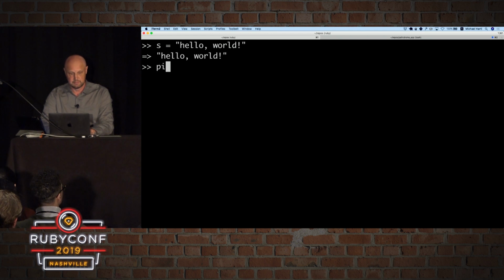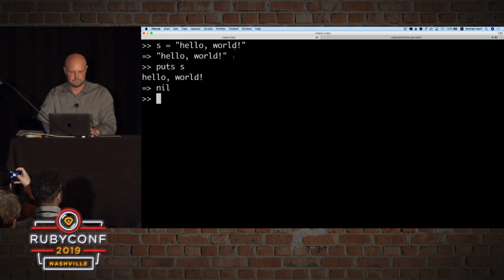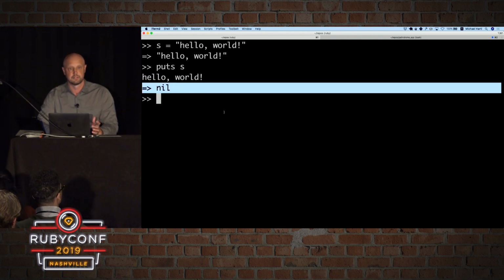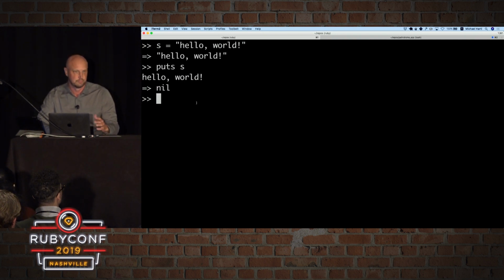If you actually want to print it formally, you can do puts s, for "put string", and in this case, you can see that it prints it out without the double quotes, and then it returns nil, which is a special Ruby value that stands for nothing at all. This is unusual. Most languages don't have exactly something like this, but Ruby has this special value that means literally nothing.